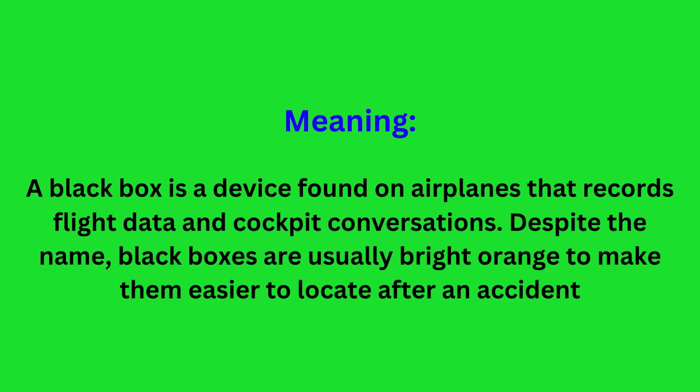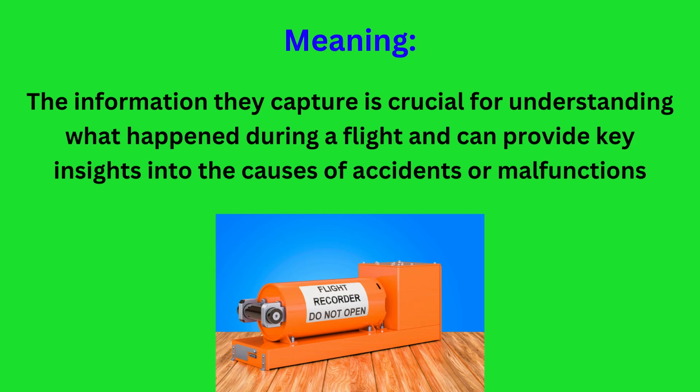A black box is a device found on airplanes that records flight data and cockpit conversations. Despite the name, black boxes are usually bright orange to make them easier to locate after an accident. The information they capture is crucial for understanding what happened during a flight and can provide key insights into the causes of accidents or malfunctions.